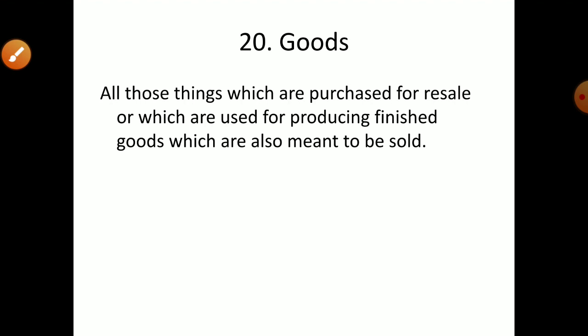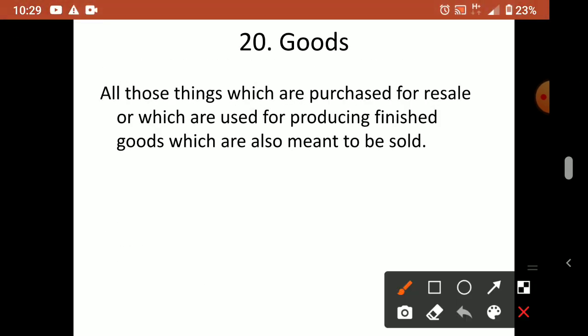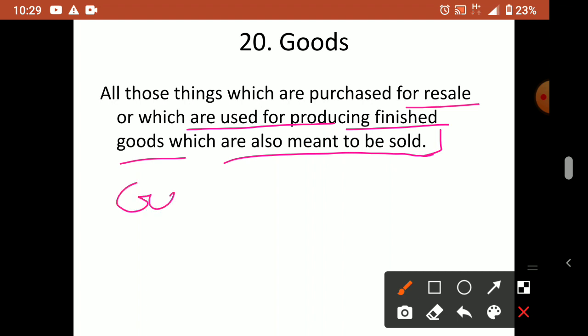Now next is goods. So what do you mean by goods? All those things which are purchased for resale or which are used for producing finished goods, which are also meant to be sold. So don't misunderstand. Goods and assets are different.